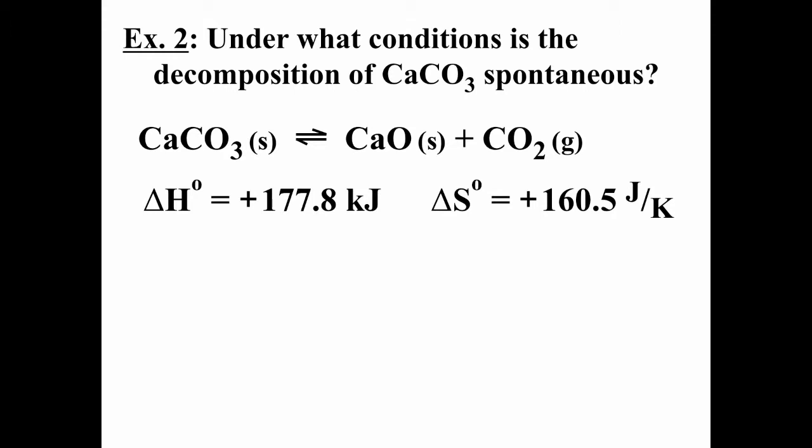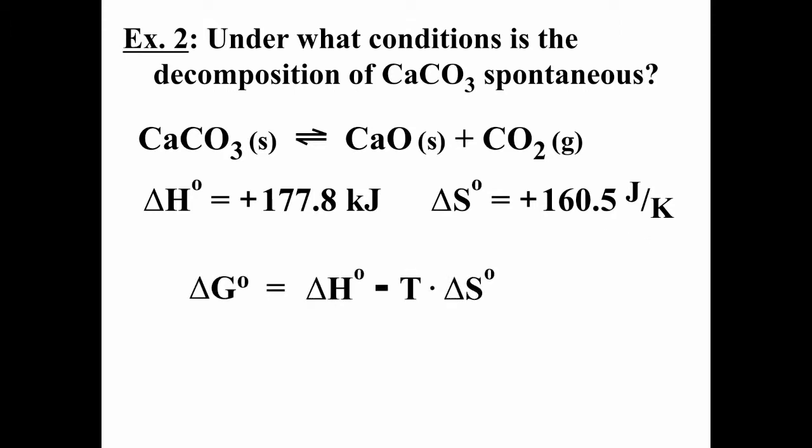So let's do one more example. Under what conditions is the decomposition reaction of calcium carbonate, CaCO3, spontaneous? So calcium carbonate decomposes by making calcium oxide and CO2 gas. Its delta H is 177.8 kilojoules. Its delta S is 160.5 joules per Kelvin.